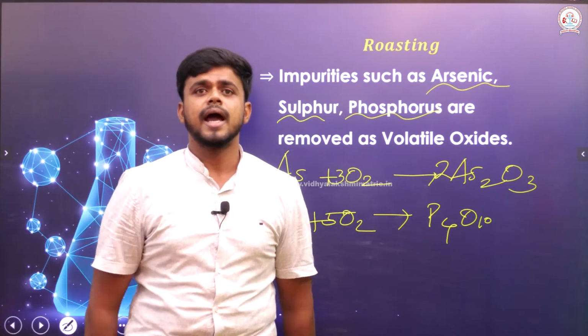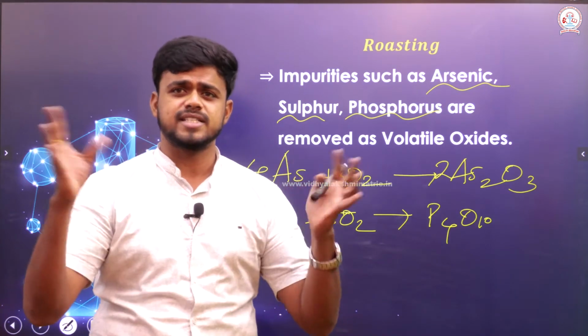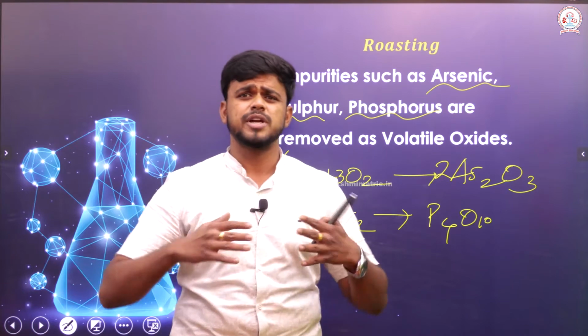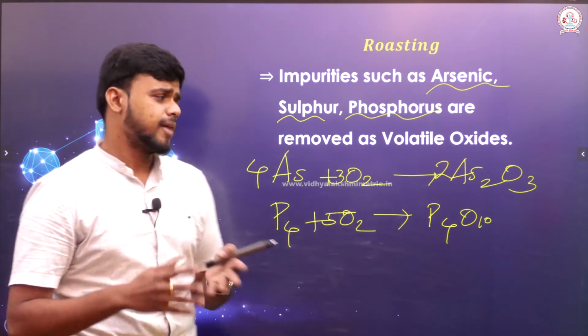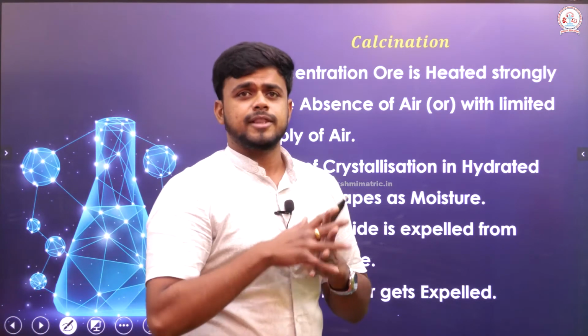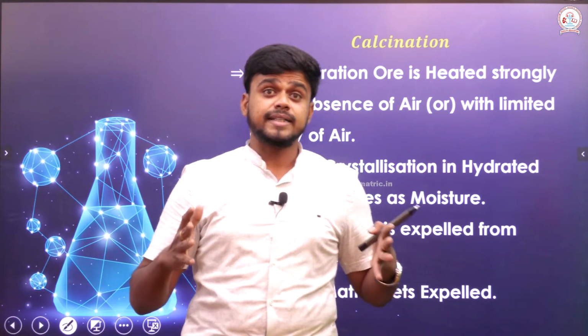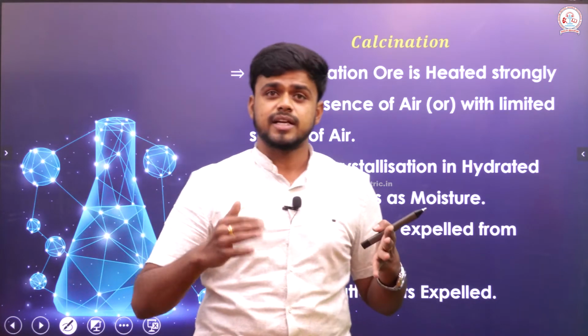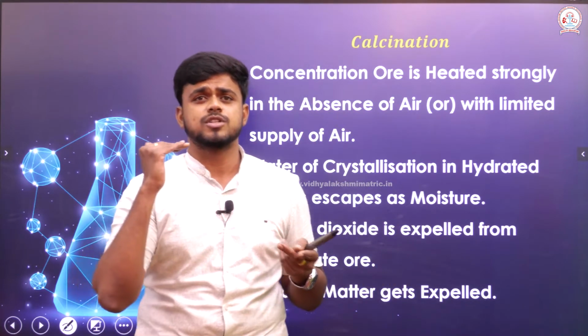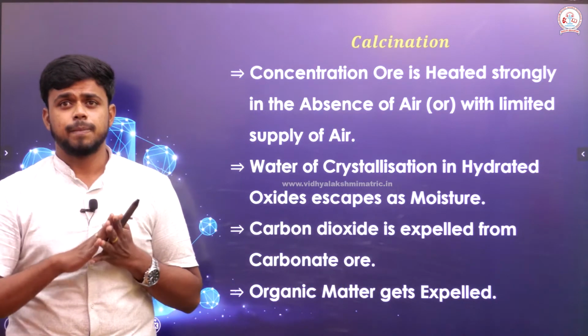We have done it, and impurities also go off as volatile oxides, because they show a very low boiling point. So they just go off very easily as oxides. This is one method. If my ore contains sulfide, I can extract the crude metal using the process called roasting.